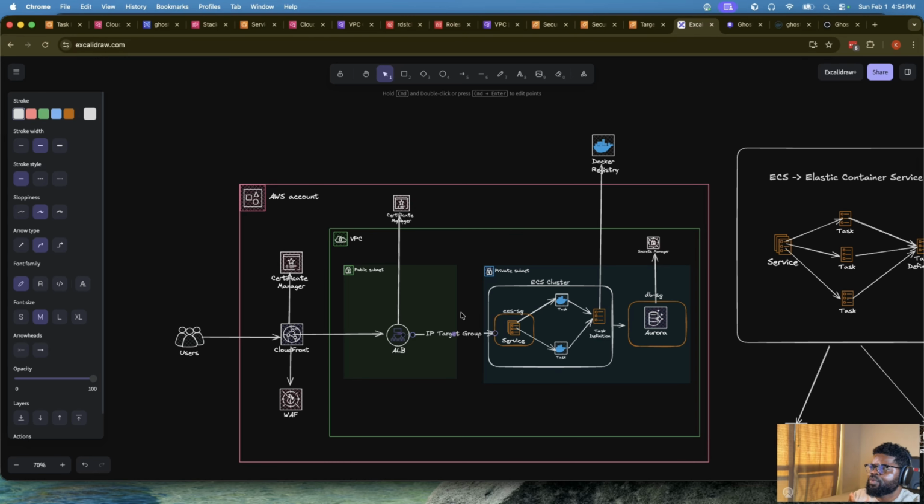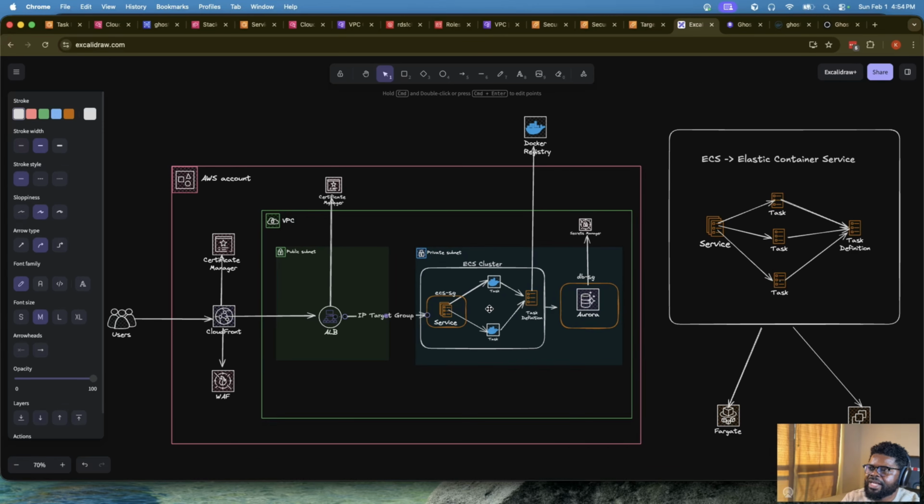So let's go back to our diagram. What did we really do? What did we achieve? We started from explaining exactly what ECS is. What are the building blocks of ECS? It's a service. It brings up a task. This task, the last one that was brought up, was added to the load balancer, right? So that's a task. But for the task, we need the task definition.